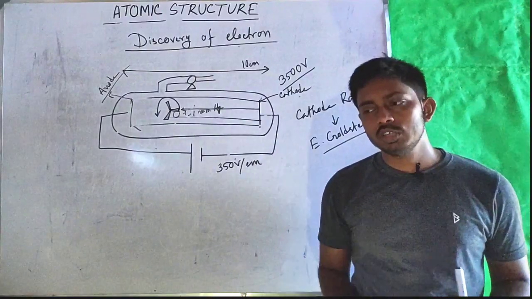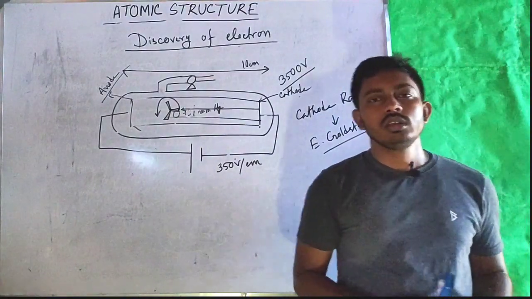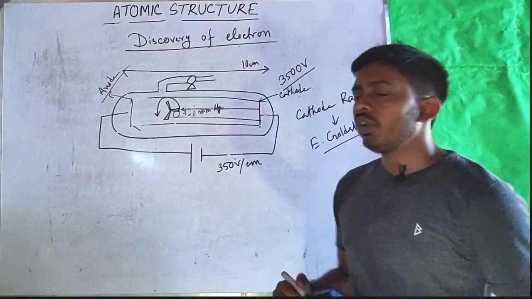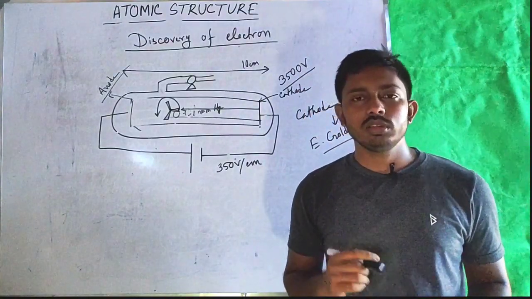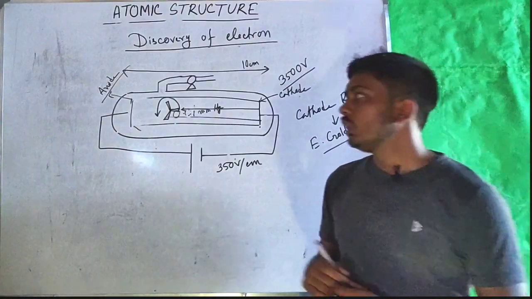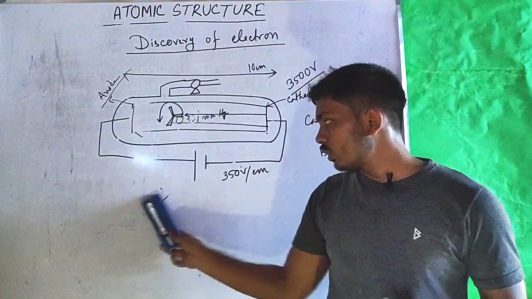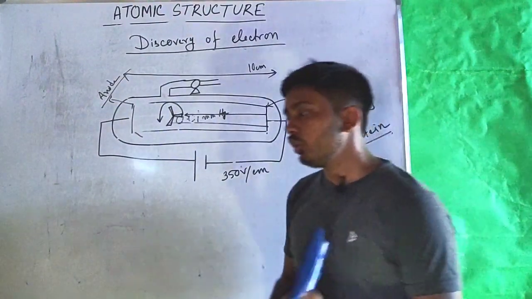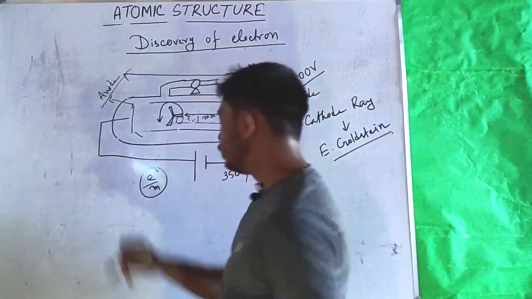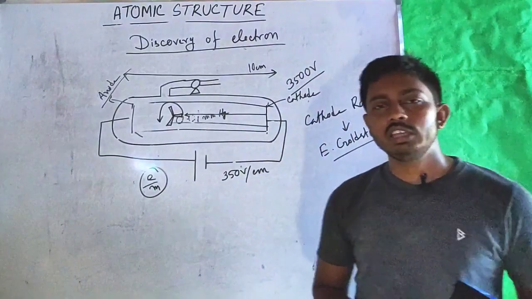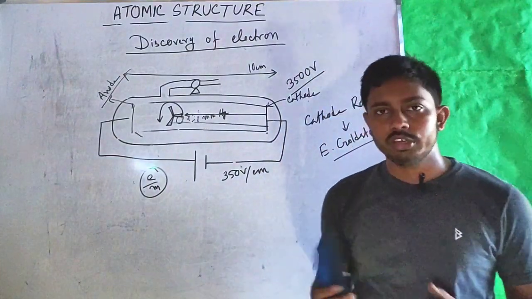So that was all of their observations. Later, the final conclusive experiment was done by J.J. Thomson. J.J. Thomson calculated the charge to mass ratio of the electron, and currently he is known as the discoverer of the electron.